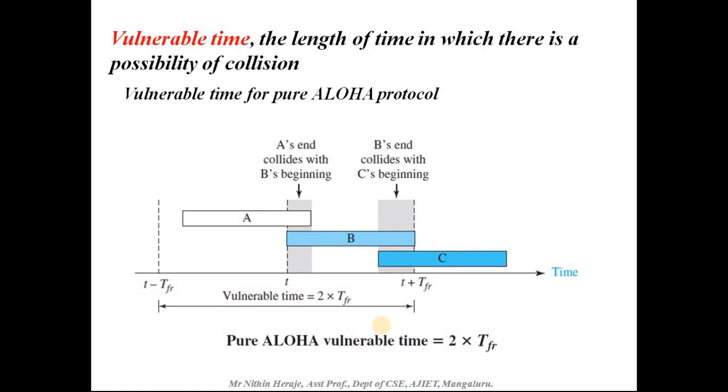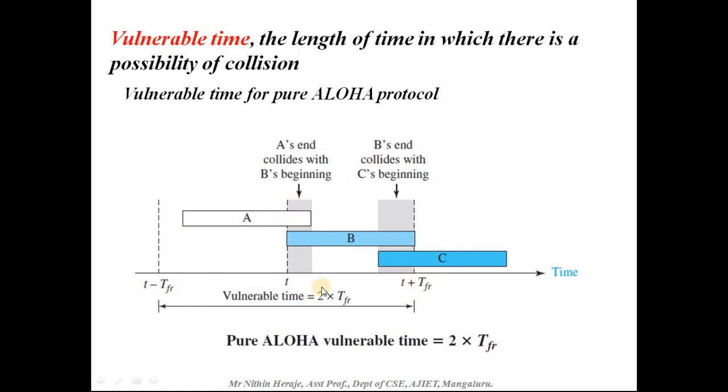Next, we'll check the vulnerable time. Vulnerable time is nothing but the length of time in which there is a possibility of collision. For a pure Aloha protocol, it is calculated like this. Say this is time t and this is t minus TFR, that is the average time for the frame, and this slot is also the average time for the frame.